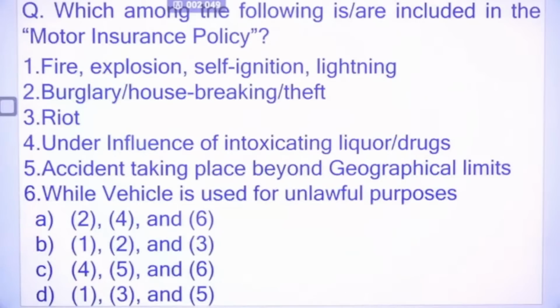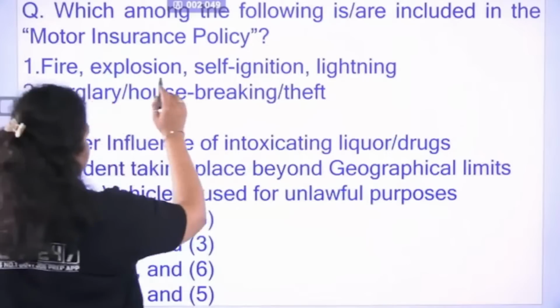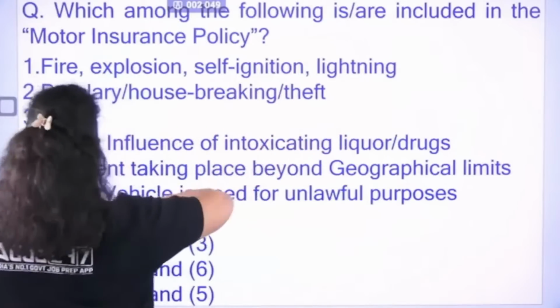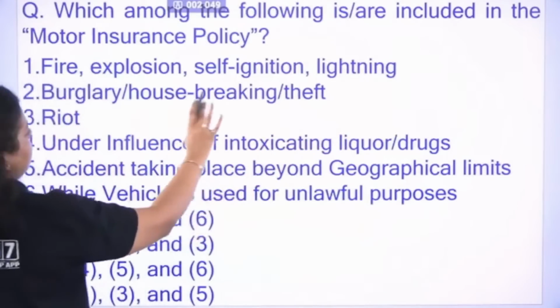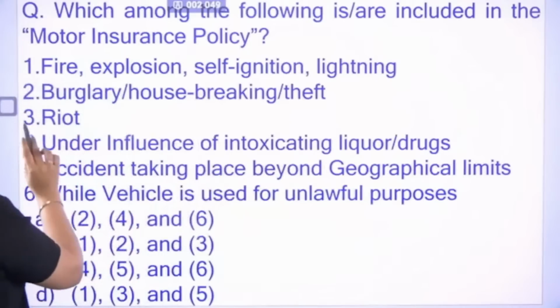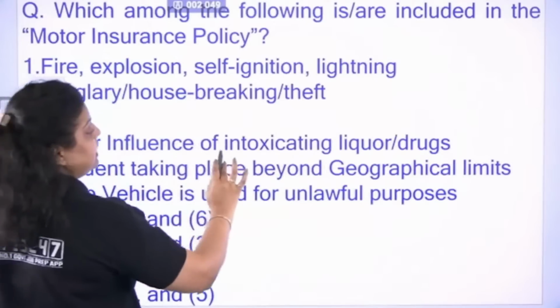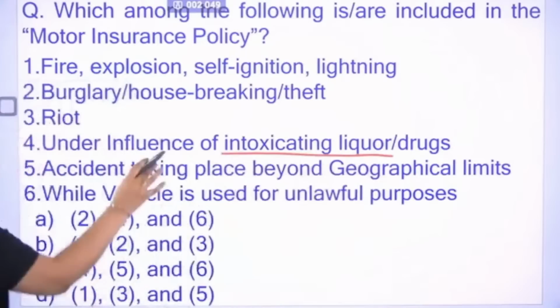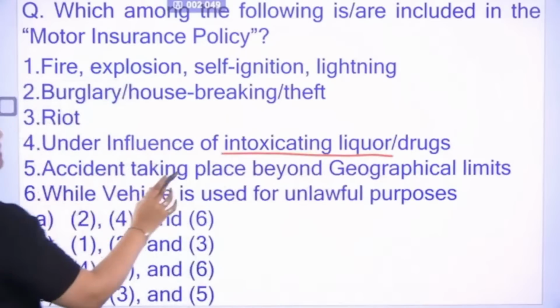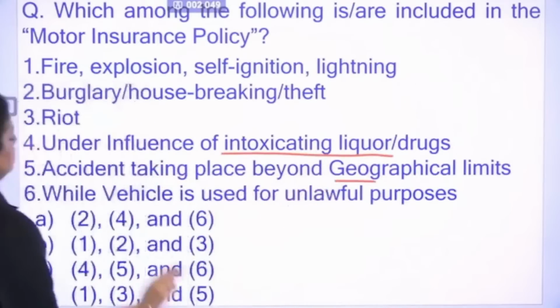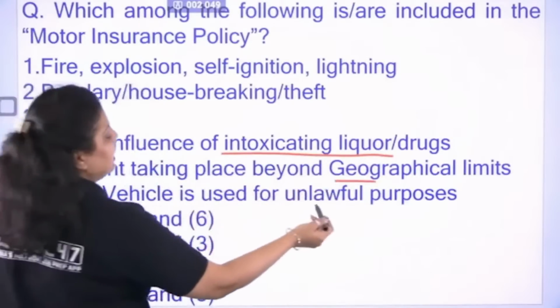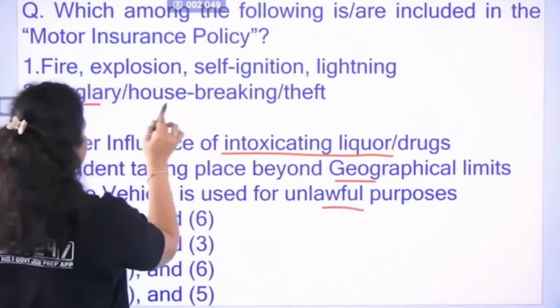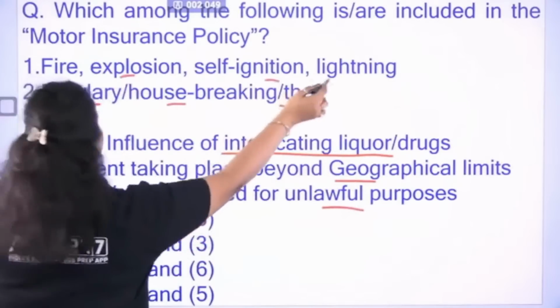So first is saying fire, explosion, self-ignition, lightning. Second is saying burglary, housebreaking, theft. Third is saying riots. Fourth is saying under influence of intoxicating liquor and drugs. Fifth, accident taking place beyond geographical limits. Sixth, while vehicle is used for unlawful purposes. So these are the conditions they have given you.